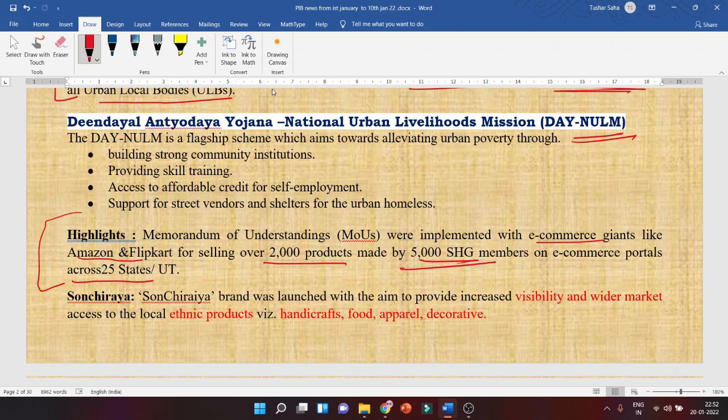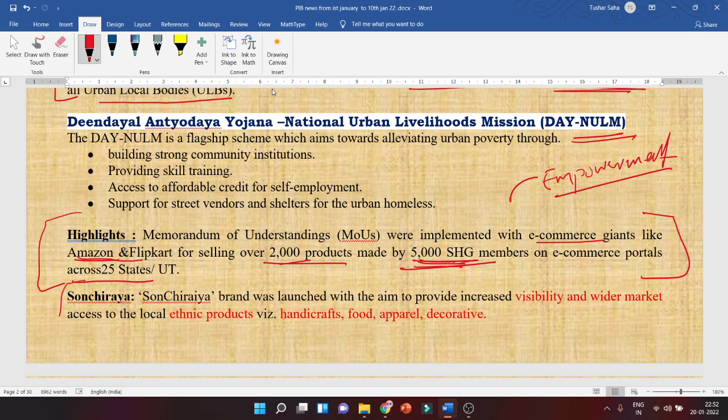So look, this is about empowerment. It's not about how many products. It's about the products from the villages, from the end mile of the country, being sold all throughout the country by e-commerce giants like Amazon and Flipkart, right? So showcasing is also important, and still they are selling it.